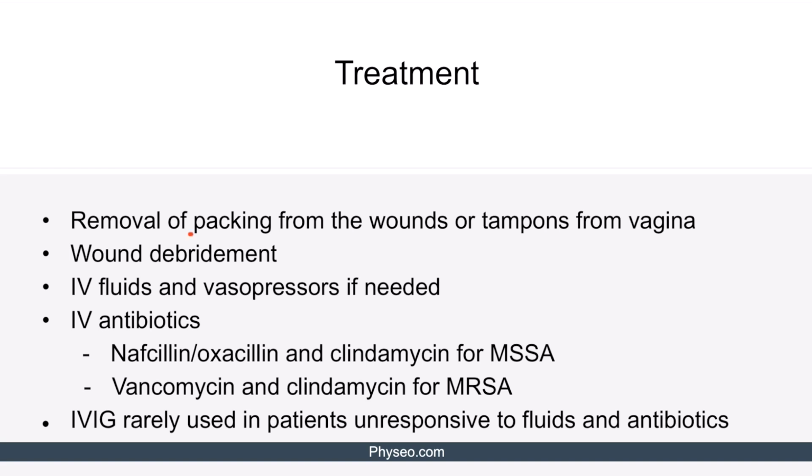We should urgently remove any packing from the wounds or tampons from the vagina. After that, we need to start wound debridement to halt Staph aureus replication. We also need to treat the shock with IV fluids and add vasopressors if needed. Finally, IV antibiotics should be administered.